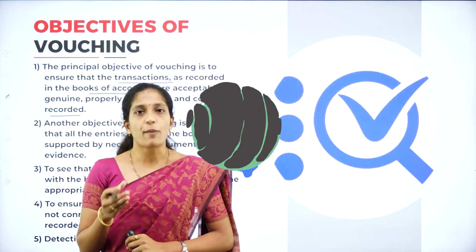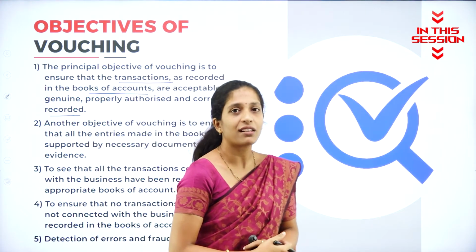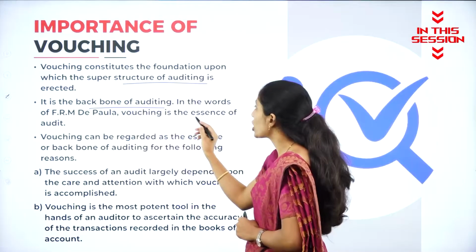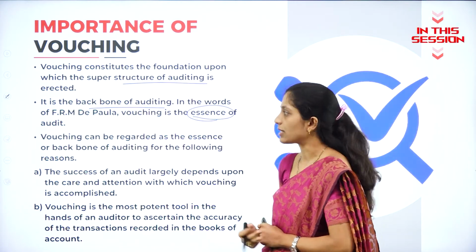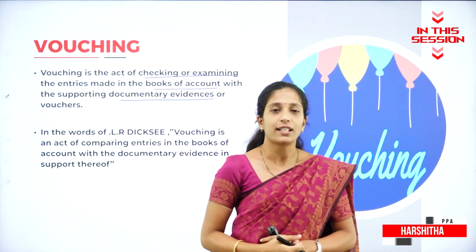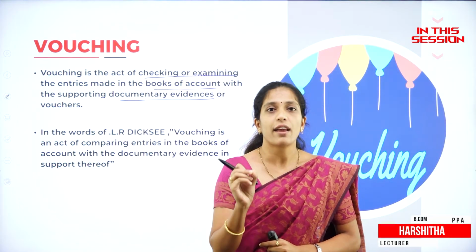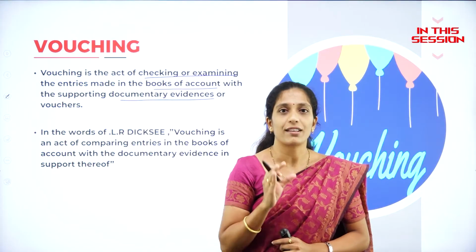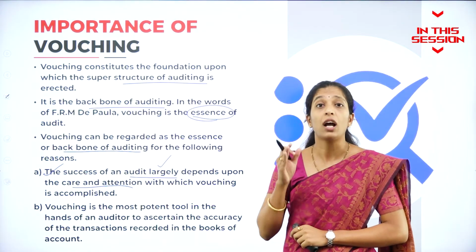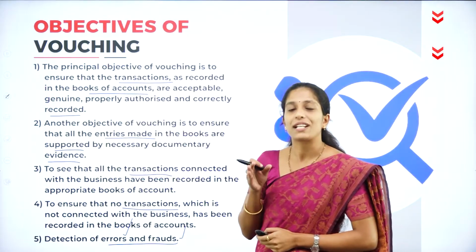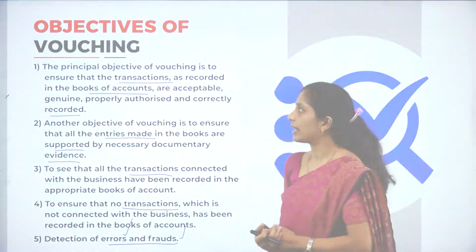If there is a proper evidence, then it means that the books of accounts are properly maintained by the organization. Vouching is very essential for an auditing process. When an auditor comes for this auditing process and examines that transaction, each and every transaction should have a documentary evidence. So the success of the auditing process largely depends upon the vouching process. In order to detect errors as well as fraud, this vouching process is conducted.